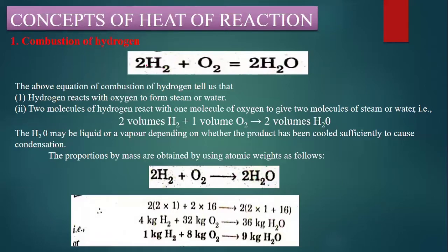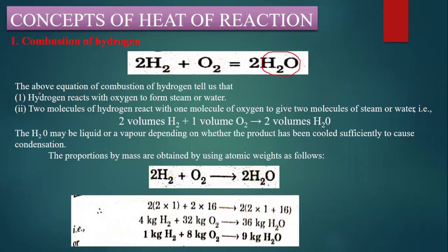So 2 moles of hydrogen plus 1 mole, or 1 volume, of oxygen will give us 2 moles of 2H2O. That means this can be water or steam depending upon the pressure and temperature. In the same way, here